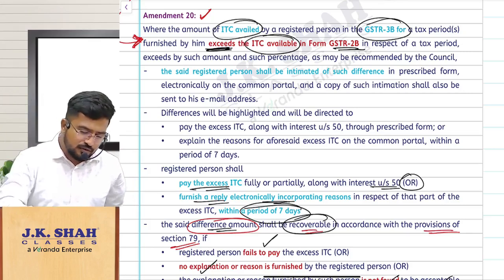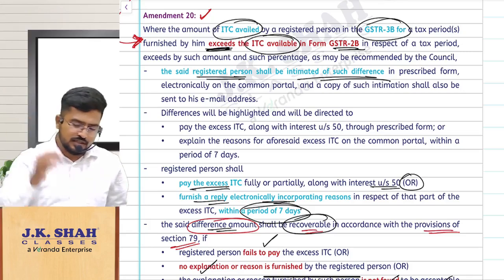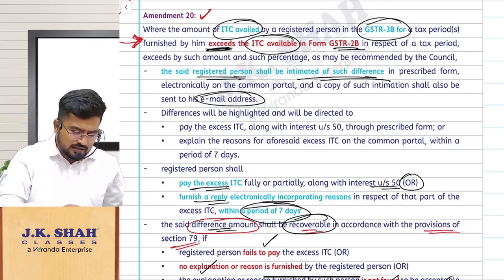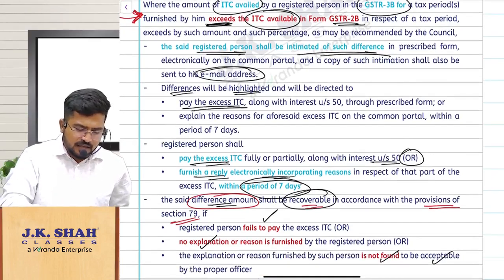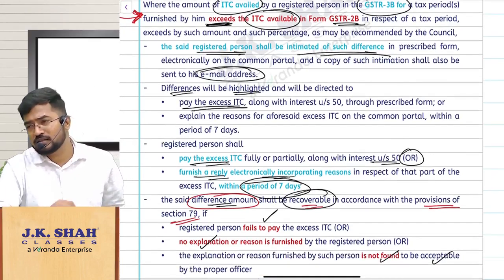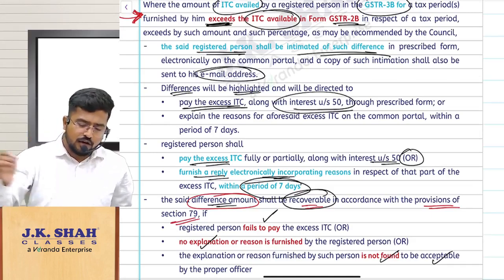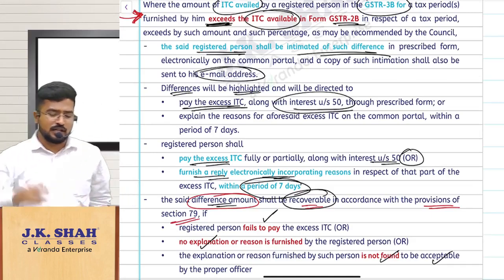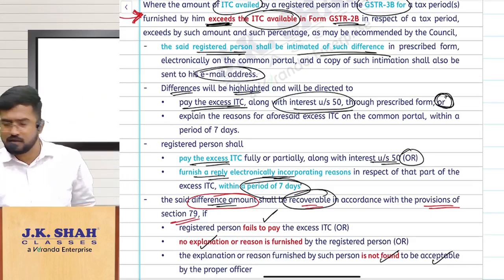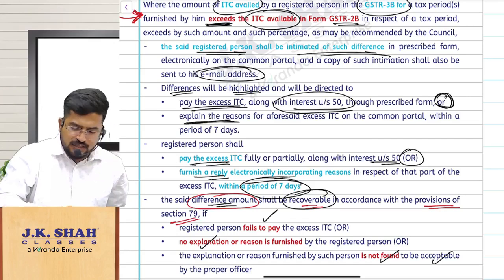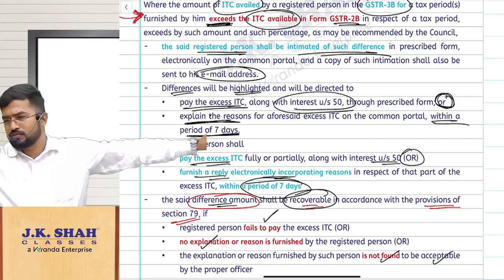So I will give you an intimation. The registered person shall be intimated of such difference to his registered email address, highlighting the differences. These are the differences, pay the excess ITC you took, 9 lakhs extra. That 9 lakhs extra amount you pay along with interest under section 50. Or, I told you, there can be genuine reasons. Explain the reasons to me within 7 days. I am here to listen to you. Okay.